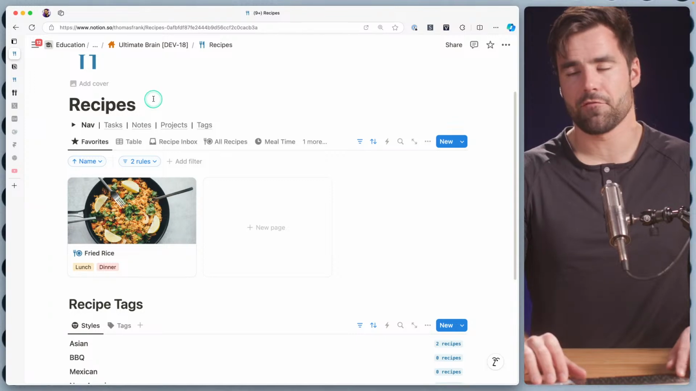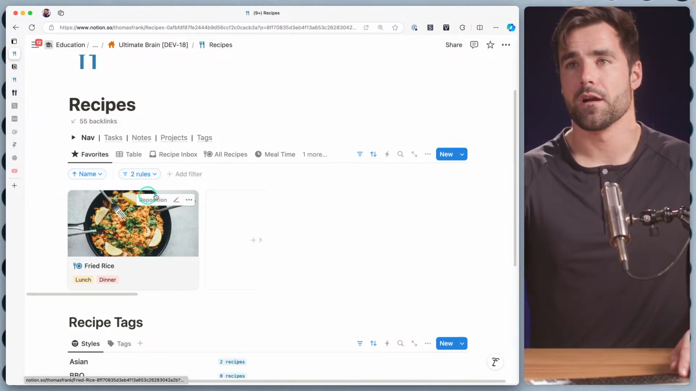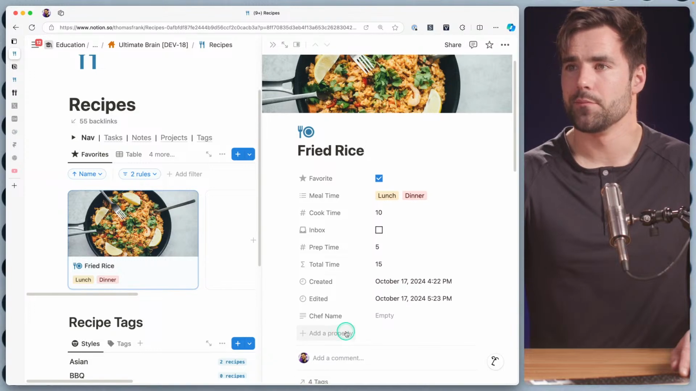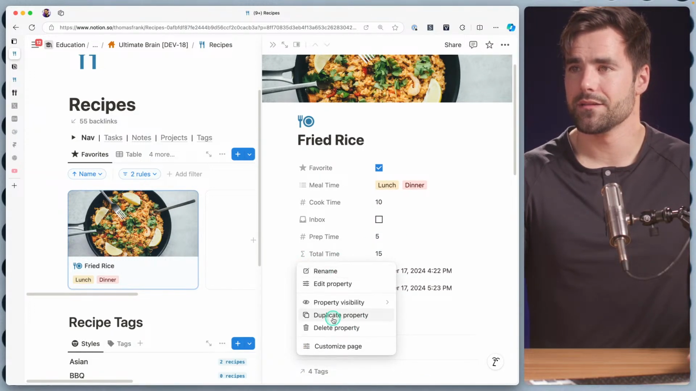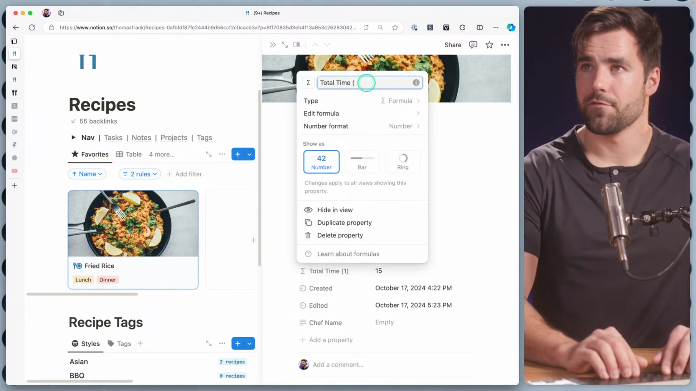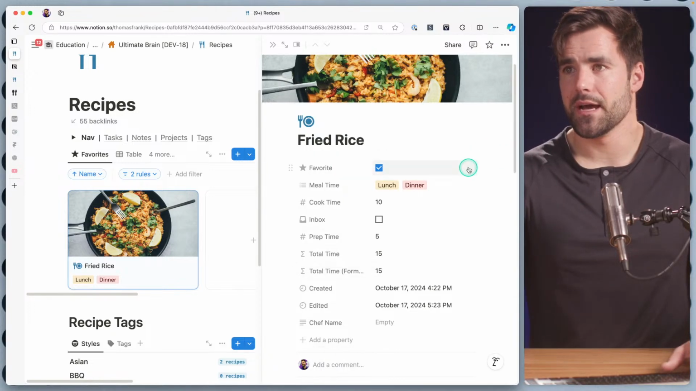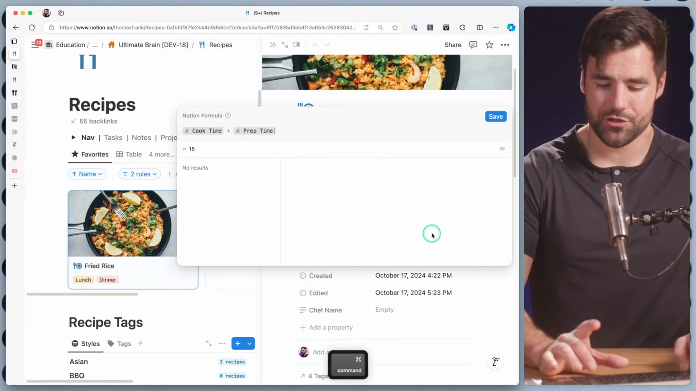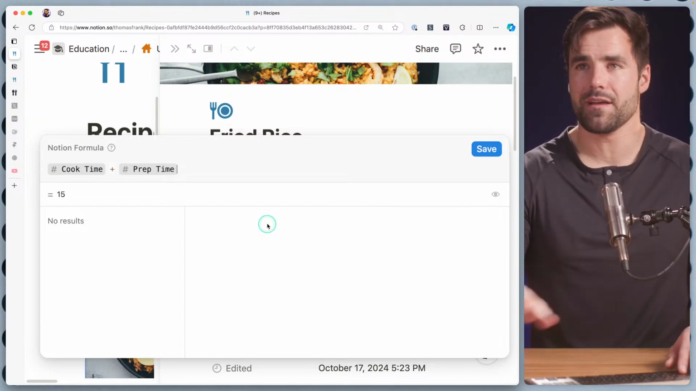And you know what? Because I really like formulas and because I can't help myself, I'm going to make a formatted cook time or total time property as well. So let's see here. We have total time here. I'm going to duplicate this and call it total time formatted. It might get a better name down the line, but I really want to show this in a nicer way that I can actually put on my views.